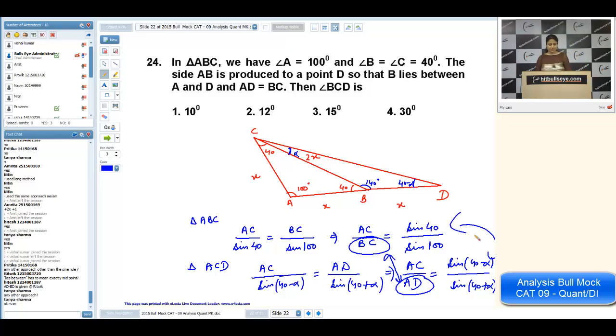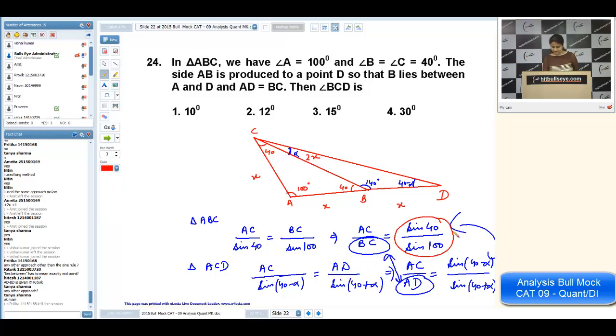You can take values of alpha by taking options. If we put alpha as 10, I think the thing will be satisfied. So that will be the answer. I'll go by options only. As you can see, if I take this sine 40 and sine 100, we have the sine 2 theta formula, that is 2 sine theta cos theta. It will be sine 50 cos 50. Since cos 50 and sine 40 are the same, we are left with 1 upon 2 sine 50. Is it okay? Is it okay now?